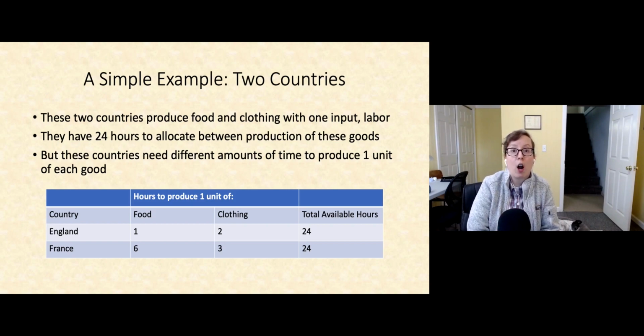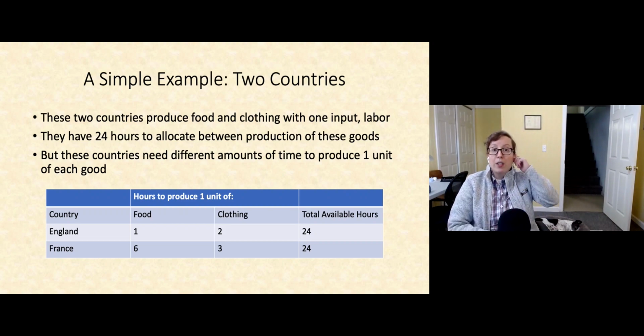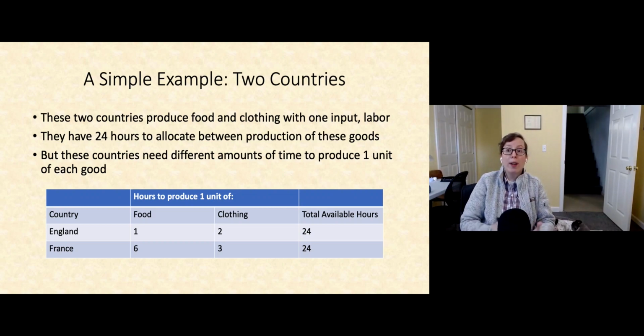To illustrate Ricardo's principles, I'm going to walk you through a really simple example where we have two countries, let's call them England and France, which produce two goods, which we'll call food and clothing. We'll allow these countries to produce these goods using one input, labor, to follow Ricardo's example, and we'll say that these countries have 24 hours to allocate between the production of these two goods.